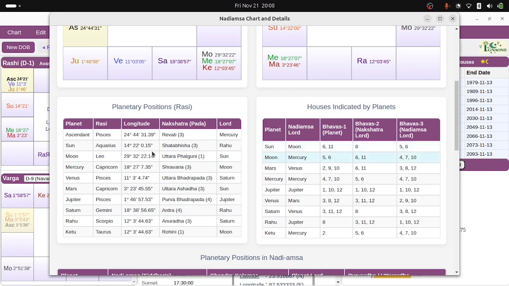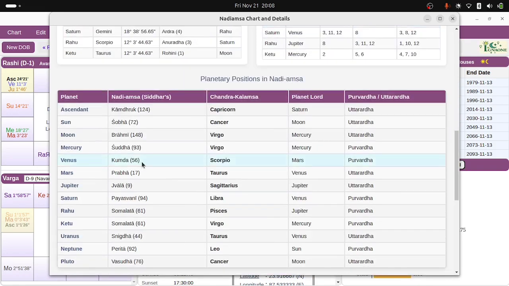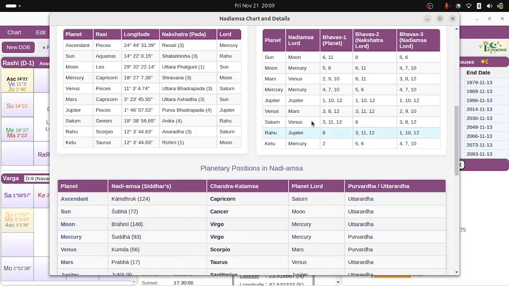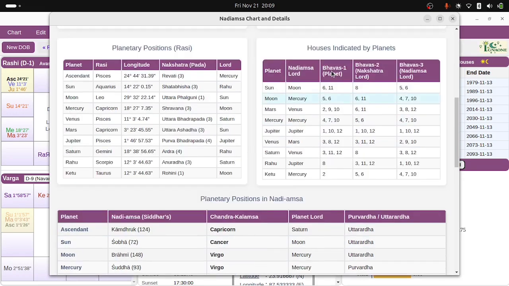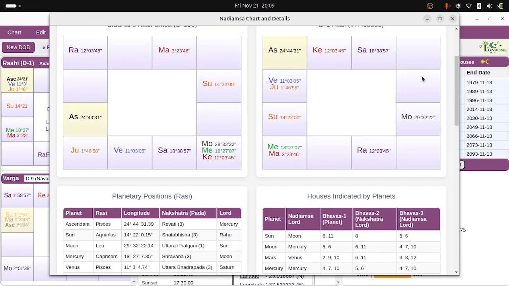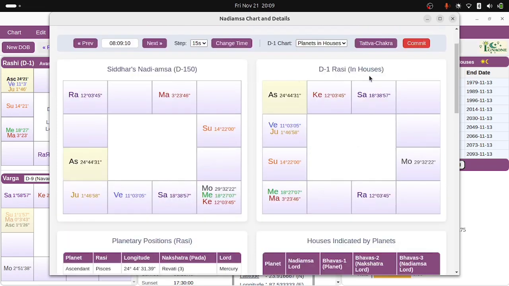So let's take one planet, say Moon. The Nadiamsha lord for Moon is Mercury. Why? Because you see it has gone to a Nadiamsha called Brahmi, which is aligned with Virgo, ruled by Mercury. We know that. So that's why you see Mercury in the Nadiamsha lord column next to Moon here. Okay. And the bhavas of the planet are 5 and 6. Why? Because the fifth house is lorded by Moon and it is placed in the sixth from ascendant, from Lagna. This is the Rashi chart, right? Houses you see in the Rashi chart.